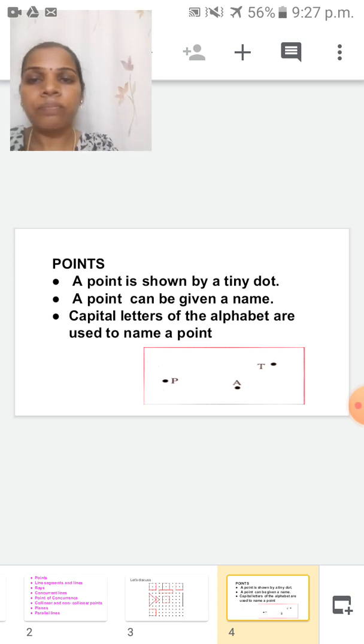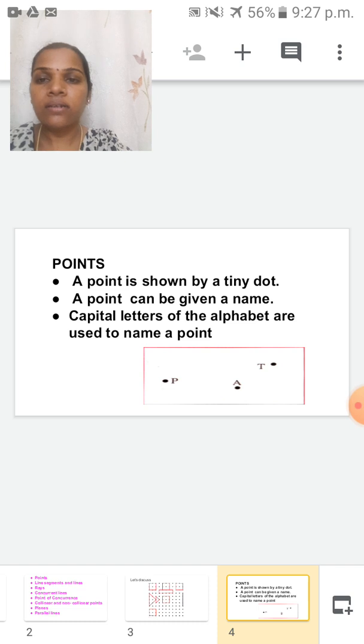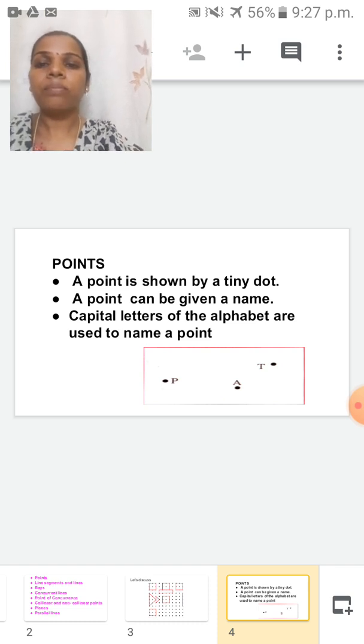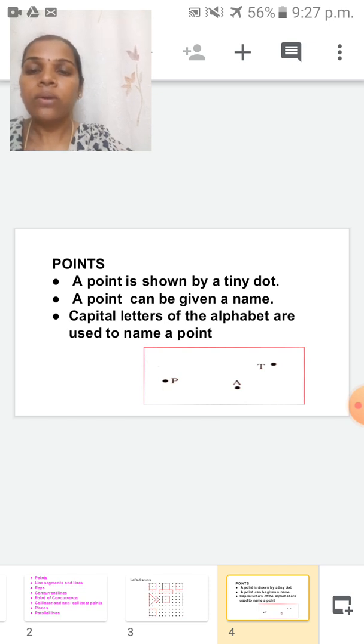Point means what? A small tiny dot. That is called what? Point. A point can be given a name. Which letters are we using? Capital letters. A point has no length and height.